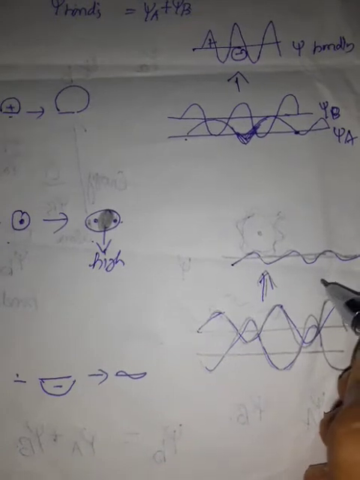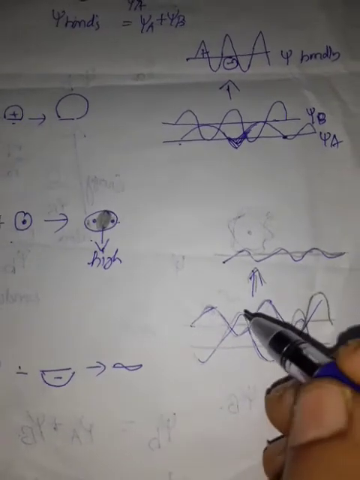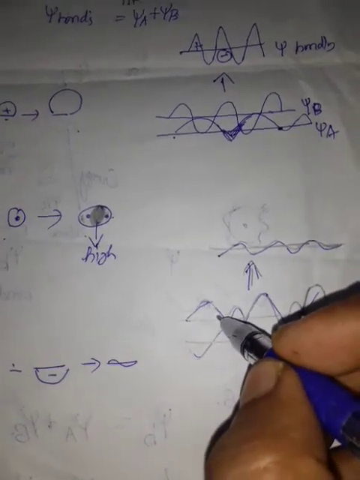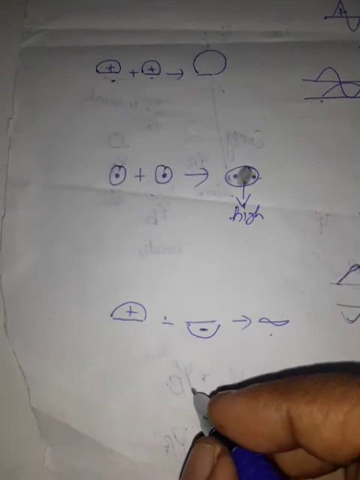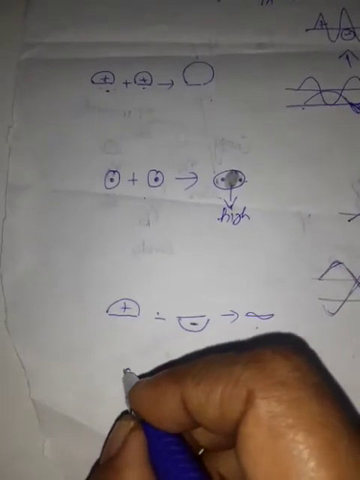As the waves are out of phase, the positive part of one wave combines with the negative part of the other wave, and the resultant wave cancels out. In this case, the probability of finding the electron is negligible, called antibonding.